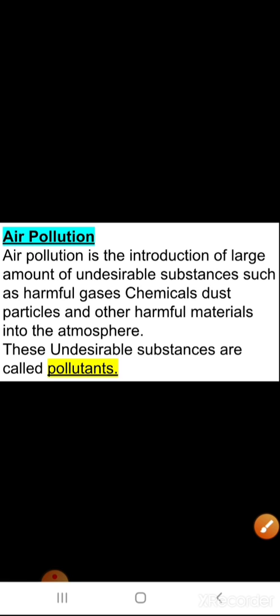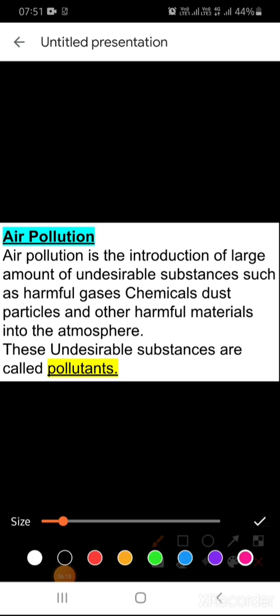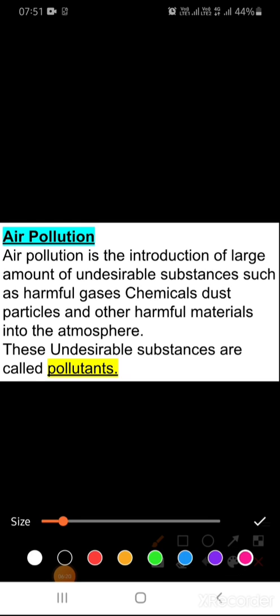Now we'll talk about air pollution. As we have studied this many times in the previous classes also, what is air pollution? Unwanted things in the air that are not required. Pollution means mixing of unwanted things in the air, and that is known as air pollution.